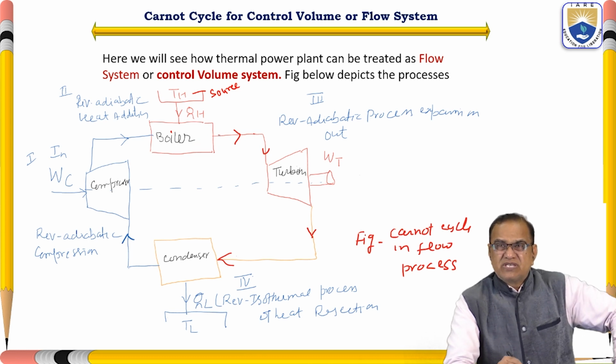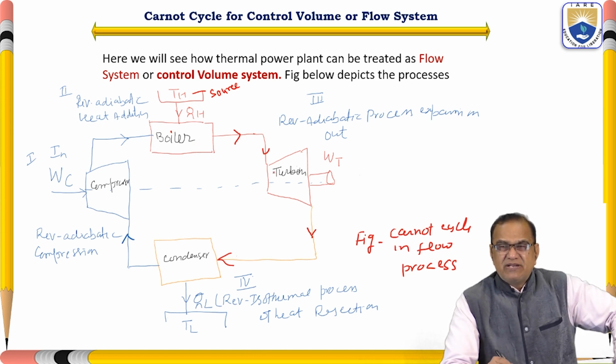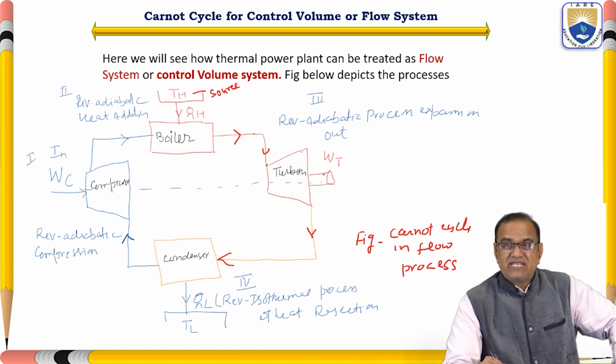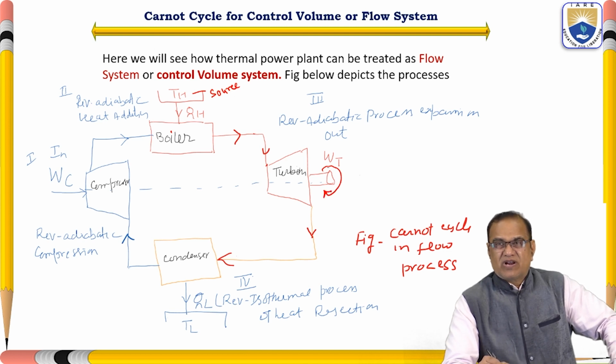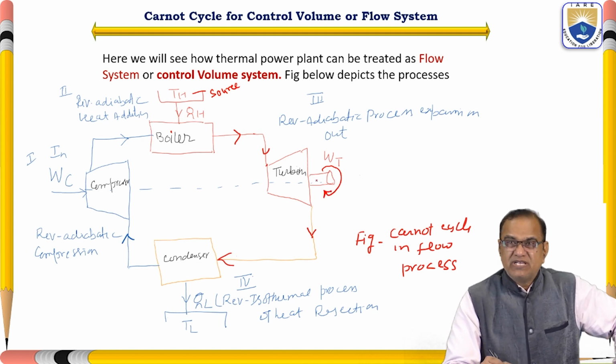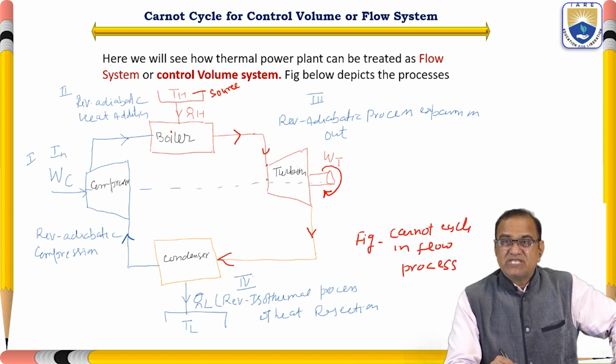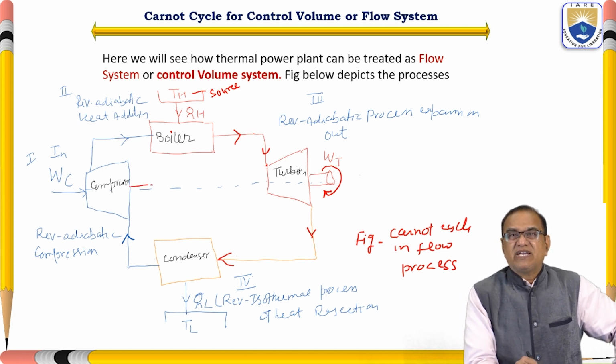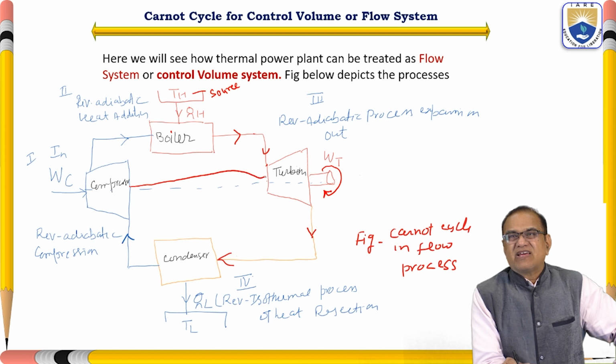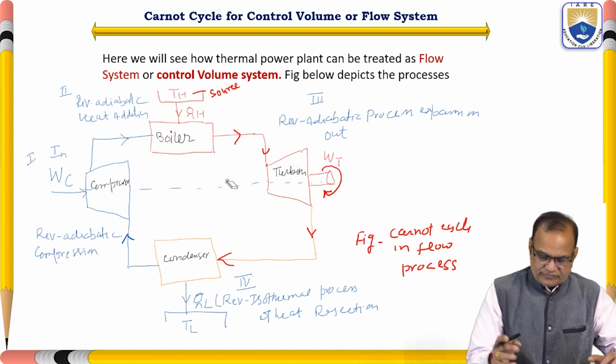This steam enters the turbine and is expanded. Due to this expansion, work is done and the turbine starts rotating. This is the turbine work.